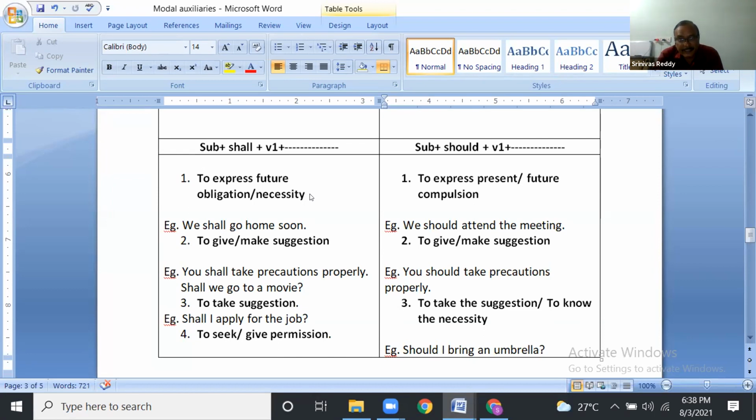We should attend the meeting. To express present or future compulsion. We should attend the meeting is compulsion. Here just necessity or obligation, something to follow. Here it is just like an order. We should attend the meeting. It is compulsory.